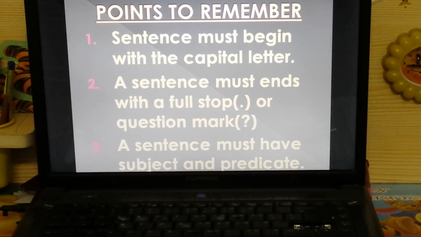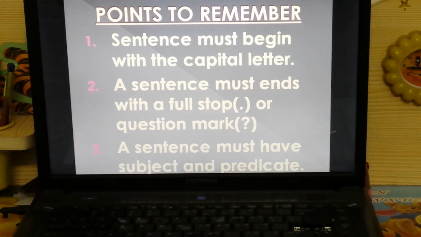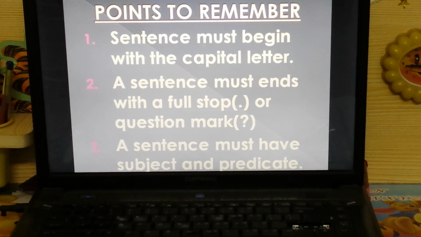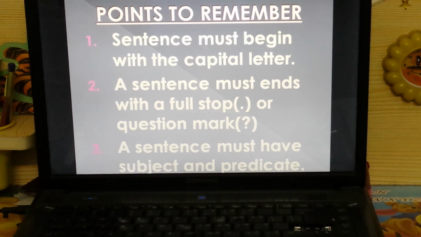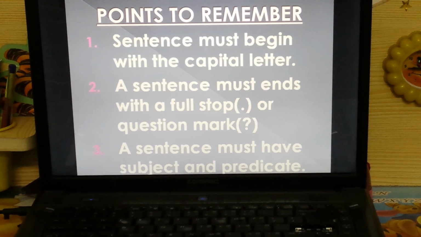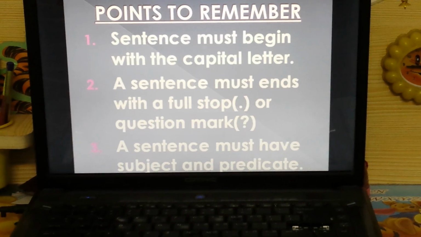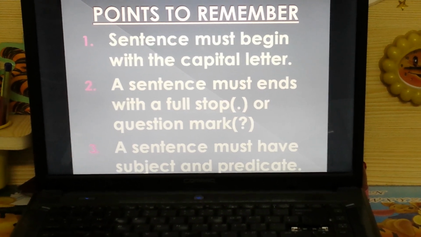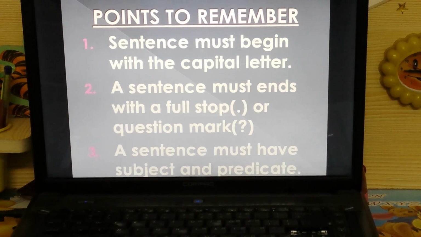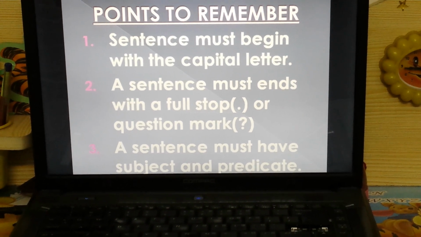A sentence must end with a full stop or a question mark. So in the end, you must put a full stop when a sentence is telling you something. When the sentence is asking you something, then put a question mark.